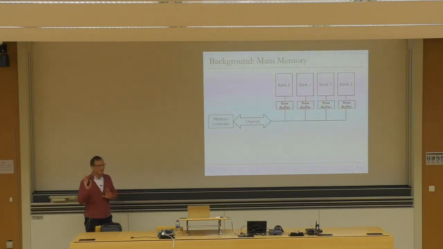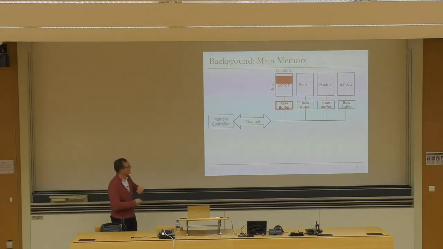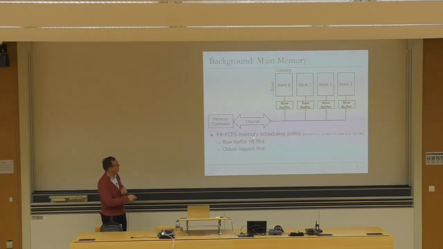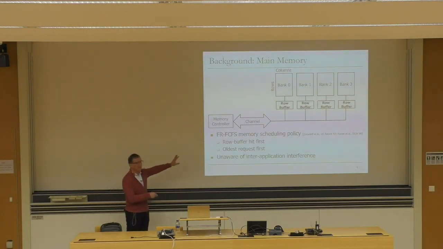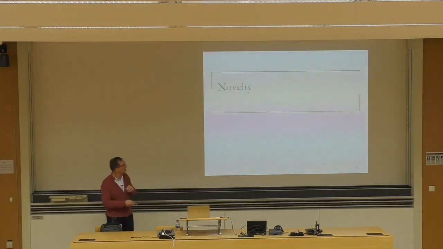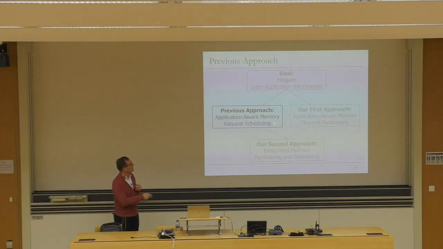Let's go through some background. You already know a lot of this. Basically, main memory consists of banks, and a bank consists of rows and columns, and you have a row buffer. If you want to access some data in a row buffer, you need to activate the row. Existing systems use the first-ready, first-come-first-served memory scheduling policy. They prioritize row buffer hits over others and older requests over others, all else being equal. As a result, these are unaware of inter-application interference. Clearly, an application that has high row buffer locality can deny service to others. An application that generates a lot of requests compared to other applications can deny service to others. So the novelty of this work, compared to this previous approach, is to propose a new approach that is different from request scheduling. So let's overview the previous approach first.